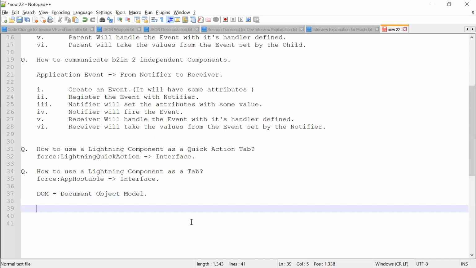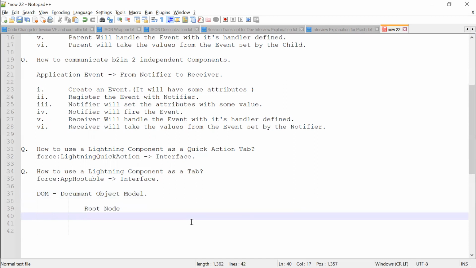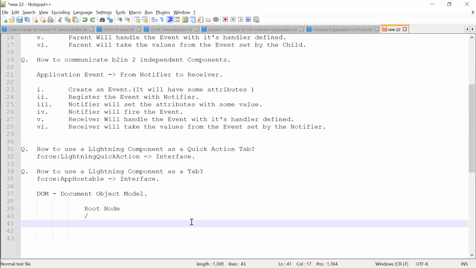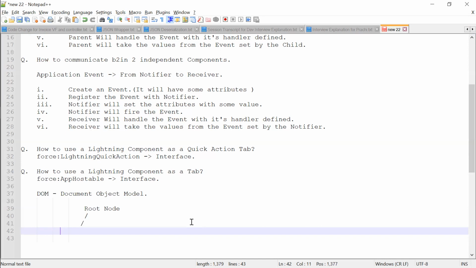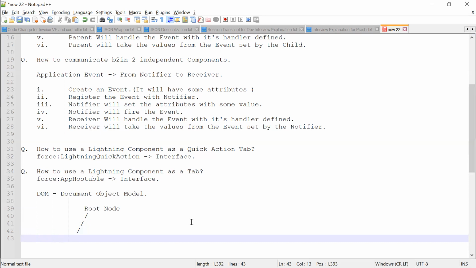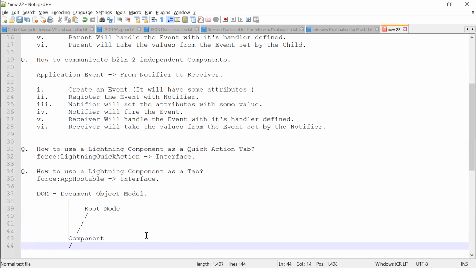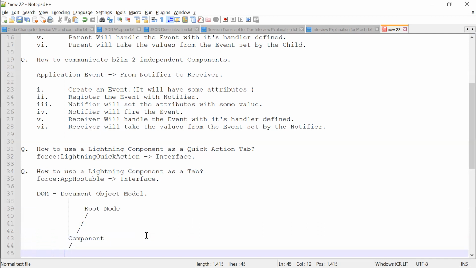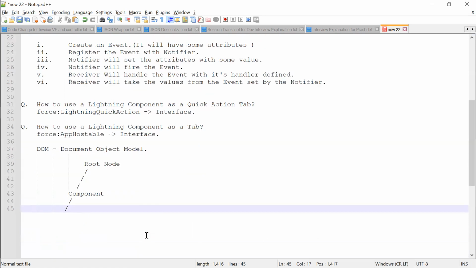See, first there will be a root node. Initially, there will be a root node. So whenever a component is created, it will add it in the tree. Again, if there is a child component of that, then what will happen?